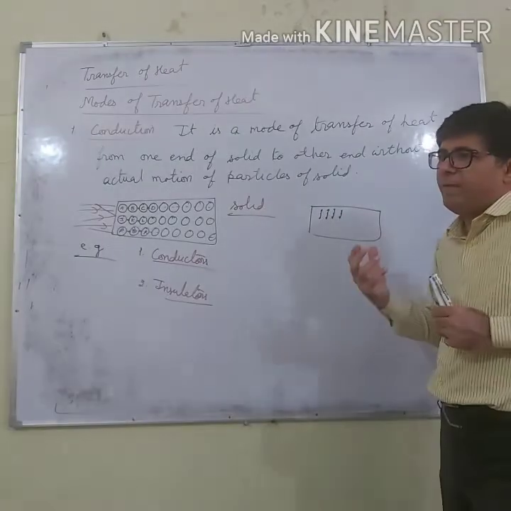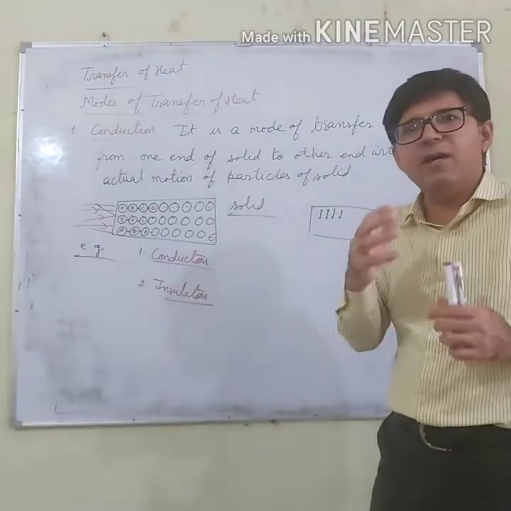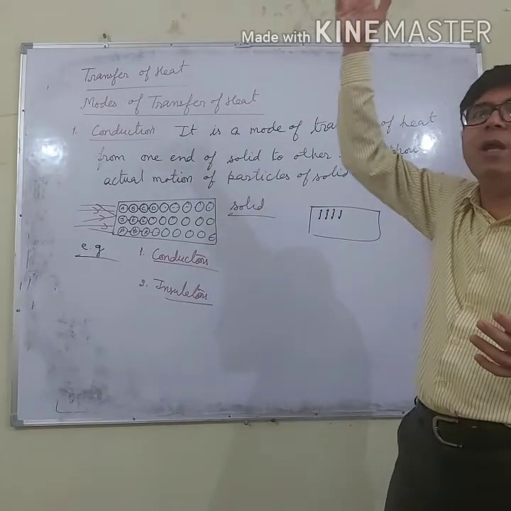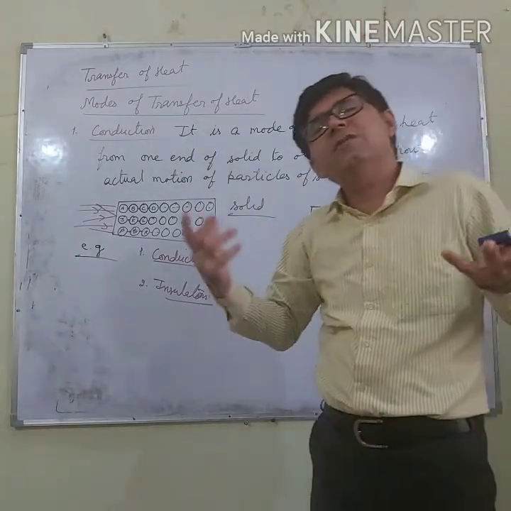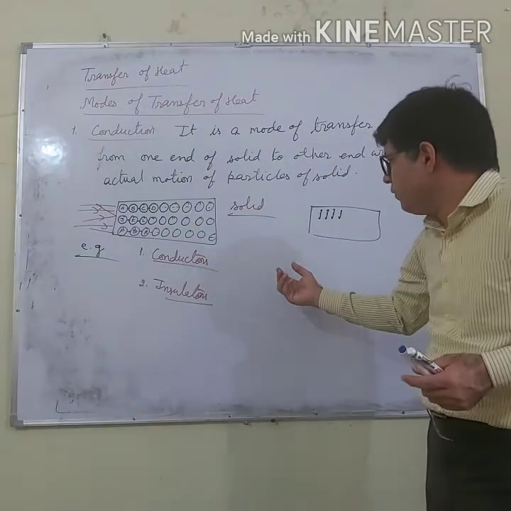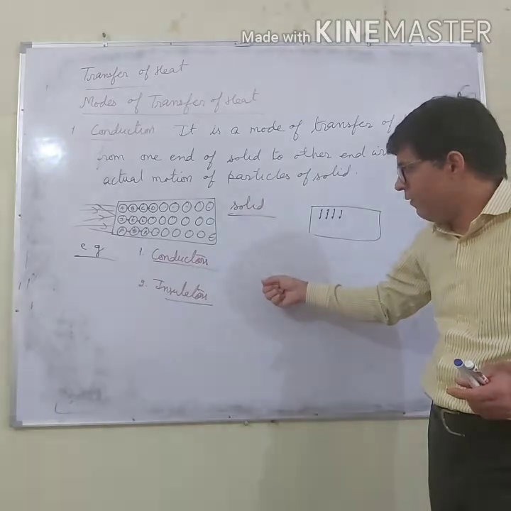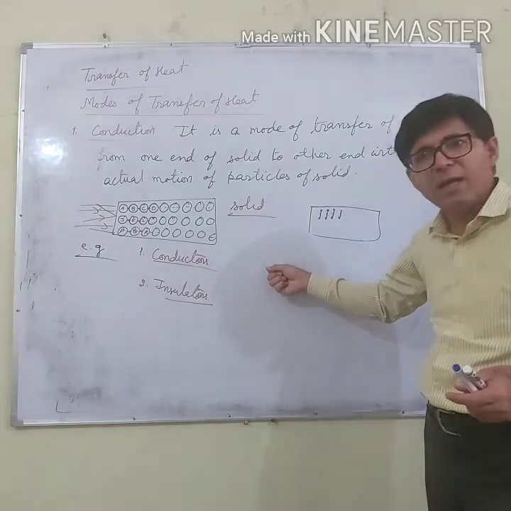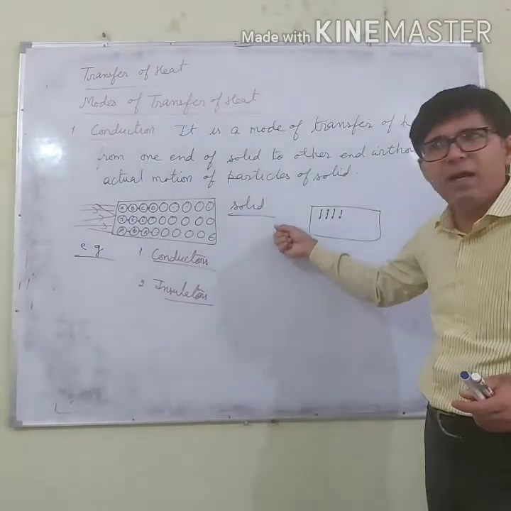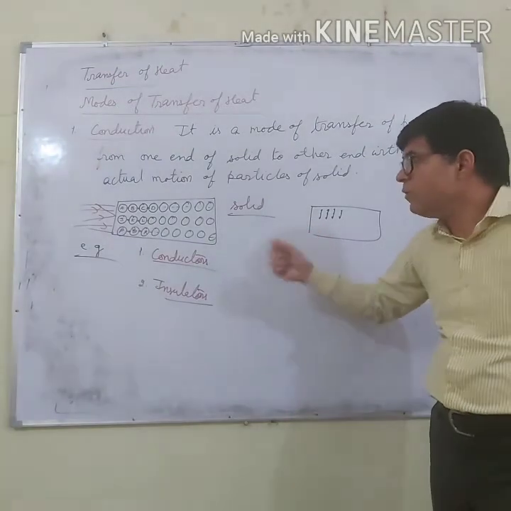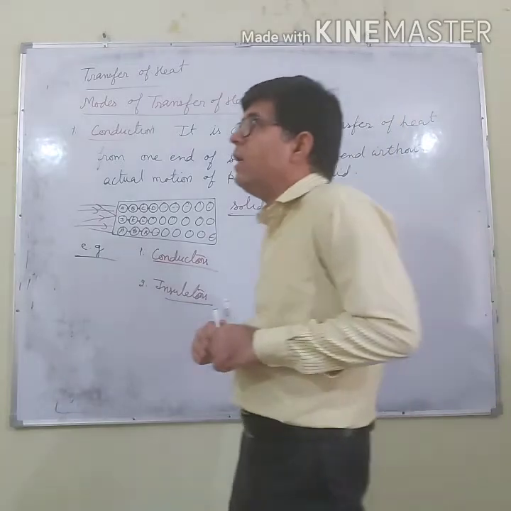For example, our cooking pans are made up of metals. Why are these cooking pans made up of metals? The answer is very simple. Because metals are good conductors of heat. Whatever heat we give to the metal, they conduct that heat and it ultimately reaches the foodstuff. Right? So those materials are called conductors.